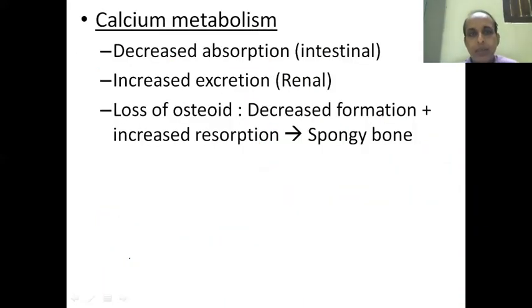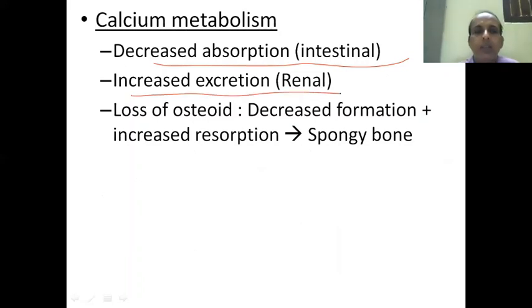Now calcium metabolism. Here there is minimal effect, but still there is decreased absorption of the calcium from the intestine and increased excretion of the calcium through the kidney. Although the calcium regulating hormones are something different, like calcitonin, vitamin D, and parathyroid hormone.